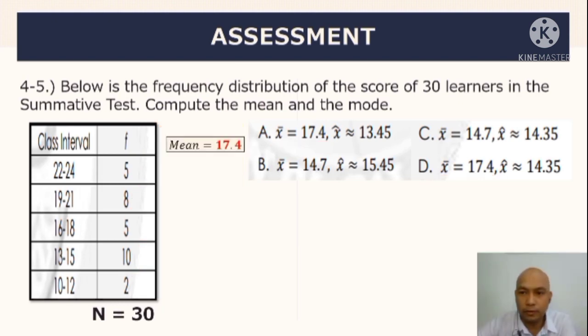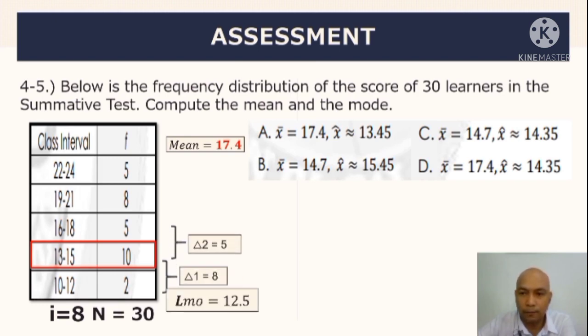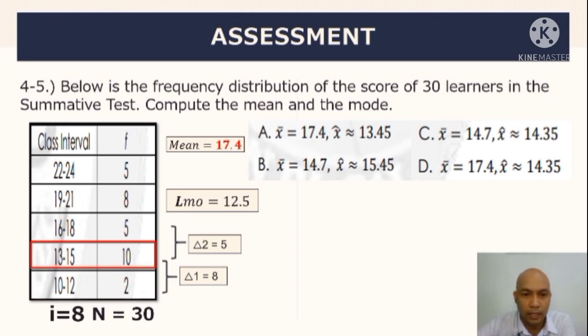Okay, so to find the mode, ang pinaka-class interval containing the highest frequency natin ay 10. Kaya ang modal class natin dito ay 13 to 15. So, delta 1, 10 minus 2 magiging equal kay 8. Then, delta 2, magiging 10 minus 5 magiging equal kay 5. Tapos, i-substitute natin sa pinaka-formula. Then, ang lower boundary natin, minus ka ng 0.5 dito, magiging 12.5.